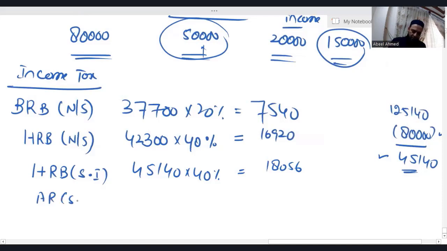Additional rate saving income: 50,000 minus 45,140, I'm getting 4,860. Applicable tax rate is 45%. Okay.